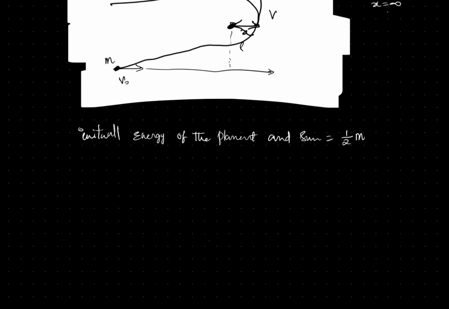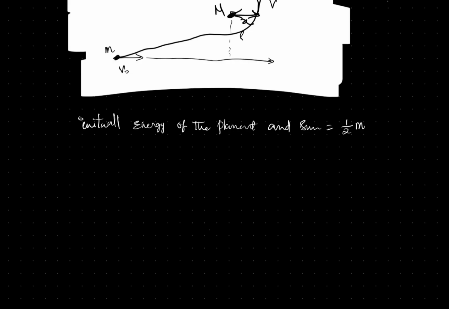So if we write the initial energy of this planet and sun, it is equal to half into m, let's take the mass of the planet as small m and the sun as capital M, into v0 square.